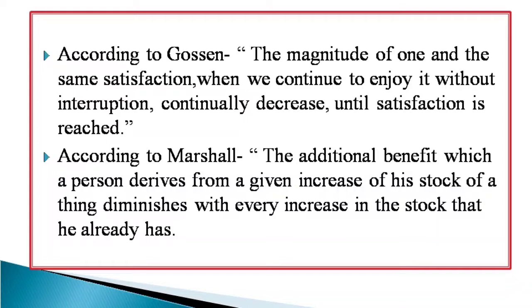According to Marshall, suppose you have a stock of a good. Suppose you have 5 bananas already. Now you are going to increase your stock, that is, you are going to increase your number of bananas, suppose to 6 bananas. Then the additional benefit derived from your 6th banana, this is the marginal utility of the 6th banana, will diminish.